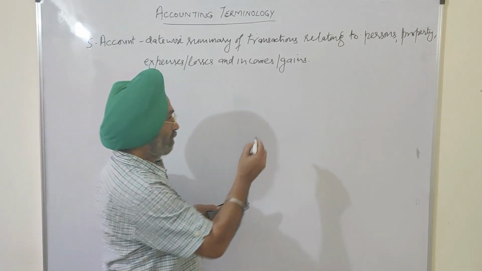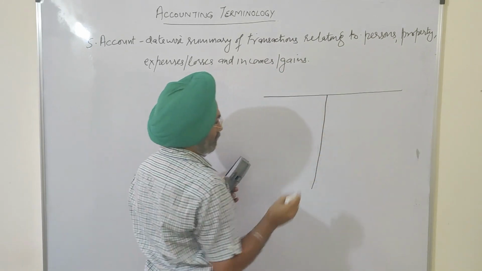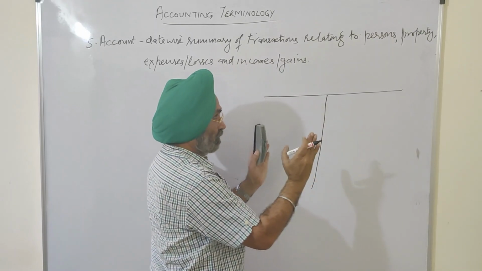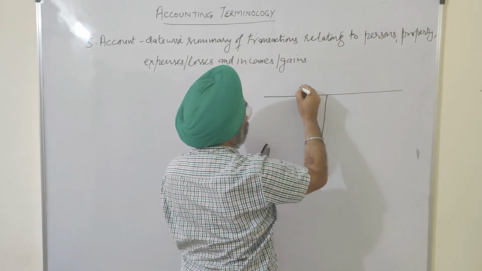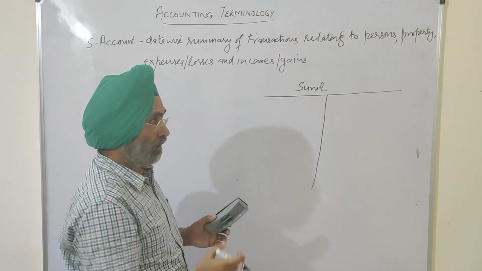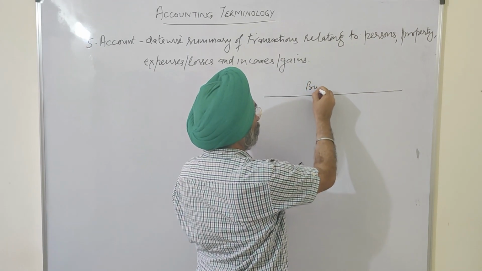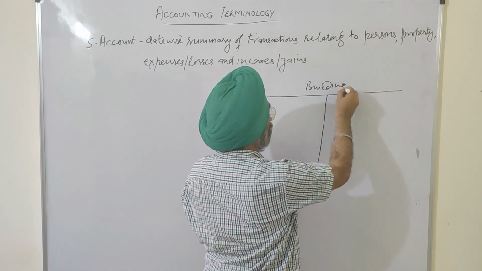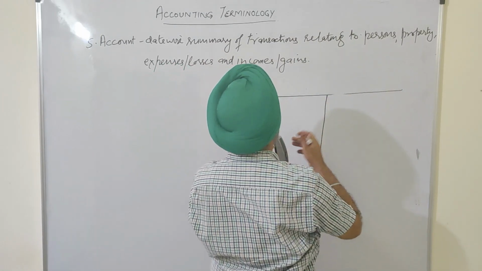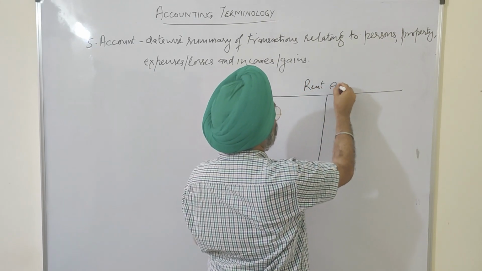Date-wise summary. The account we'll discuss has two sides, left-hand side and right-hand side. Any account may be related to a person. An account may be of Sunil. It is Sunil's account. An account may be of a property, for example, building account, the account of the property. Similarly, an account may be of expenses: rent account, salary account, wages account.